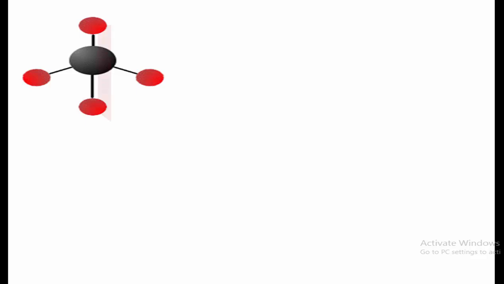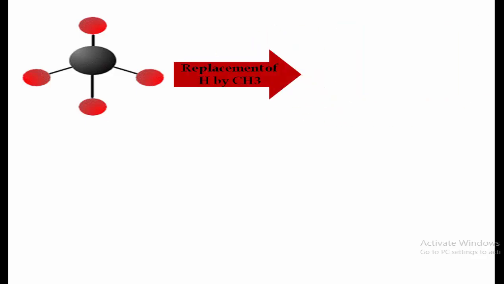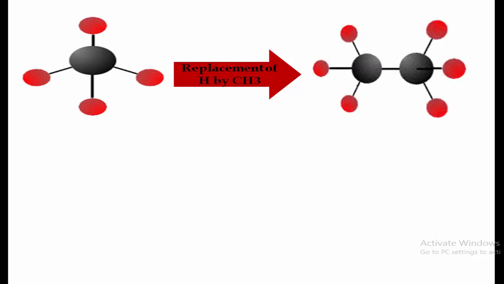Then if we consider the methane molecule again, if we replace one of the hydrogen atoms by CH3, that is methyl group, then we will get the second member of the alkane family, that is ethane.